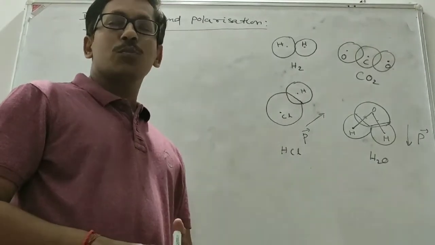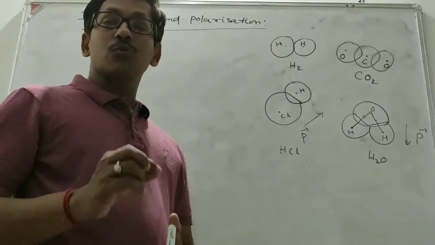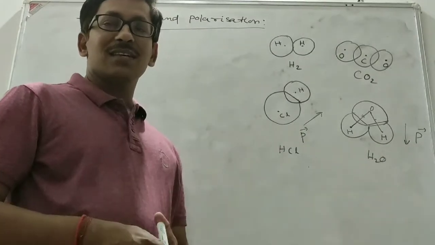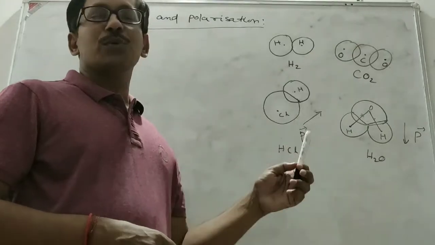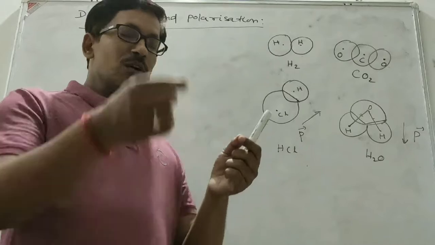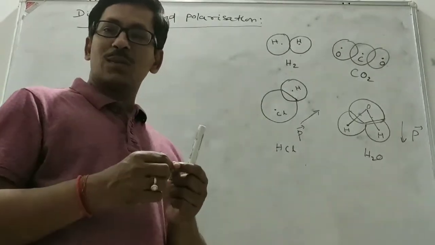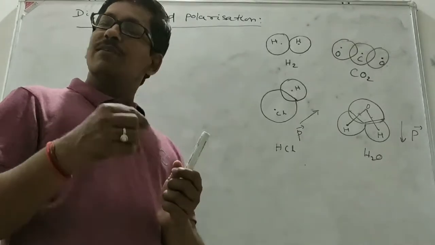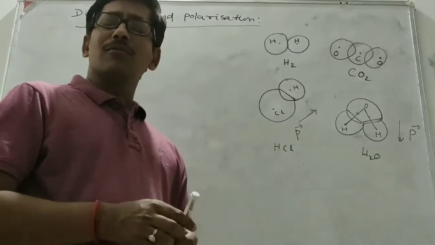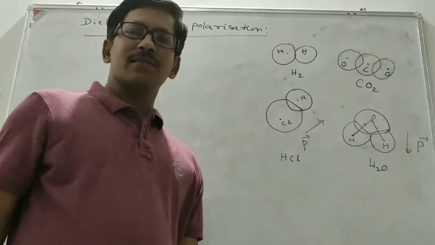How do they have a permanent dipole moment? You know what is a dipole? A dipole consists of two equal and opposite charges separated by a small distance. And here, the center of positive charge and center of negative charge do not coincide. A separation is created. One positive charge and equal negative charge separated by a small distance. That gives you a dipole, and every dipole will have a dipole moment. That's why in case of a polar molecule, it has a permanent dipole moment.